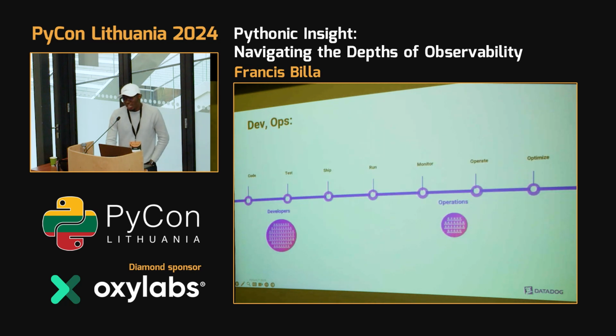Initially, our development process was just about developers coding. We code, we test, we ship the code, we run it, we monitor it, we make sure it's operating, we optimize it. That was the development process that was going on.